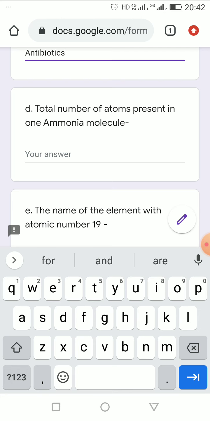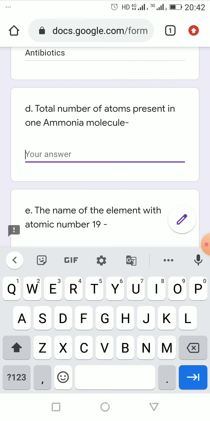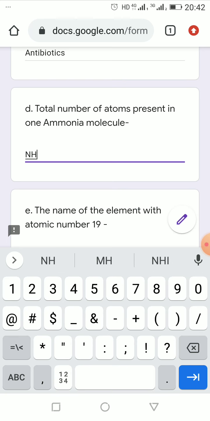I'm writing here N, oh sorry, here we need to write NH3. Actually, writing subscript and superscript here is a bit difficult. That's why, see, this will be down. You know how we write this. Acha. So this is the formula.